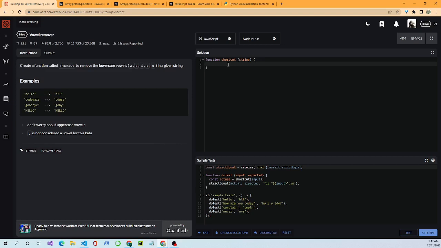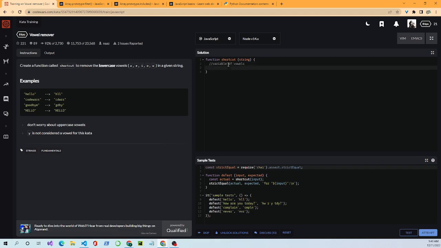So we start working on our pseudocode. The first step: we're taking in a string, and I want to set up a variable of vowels. You'll see where I'm going with this.